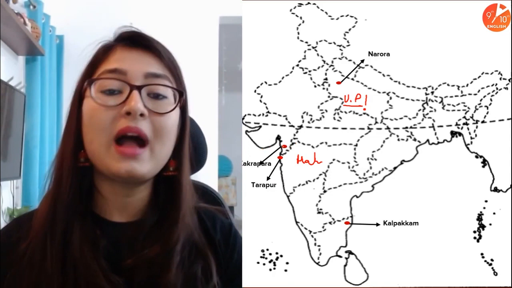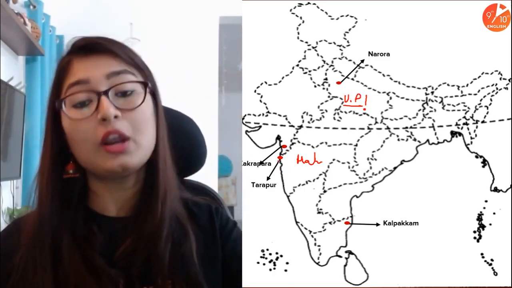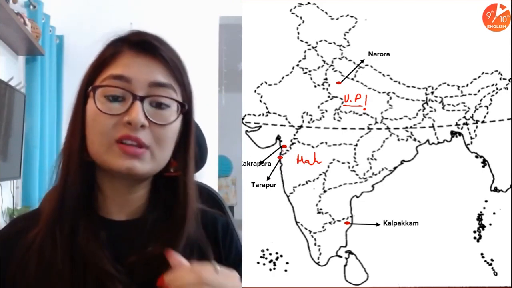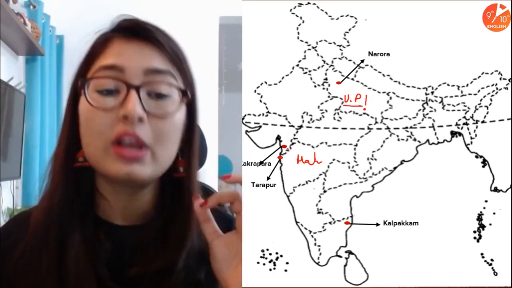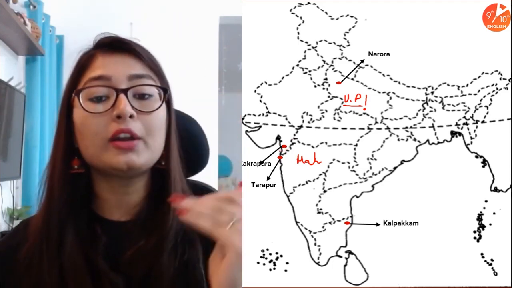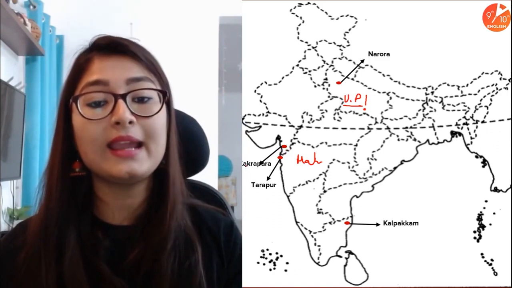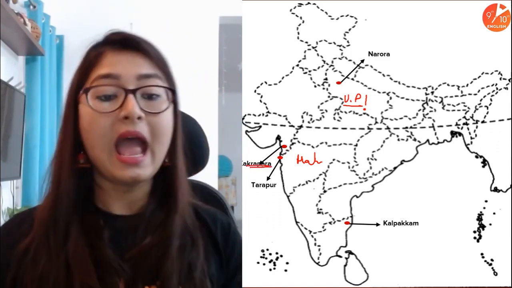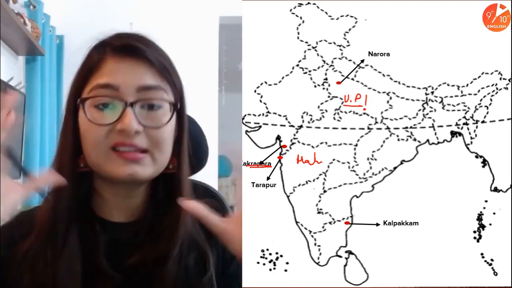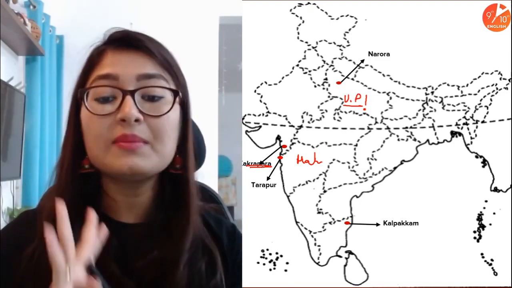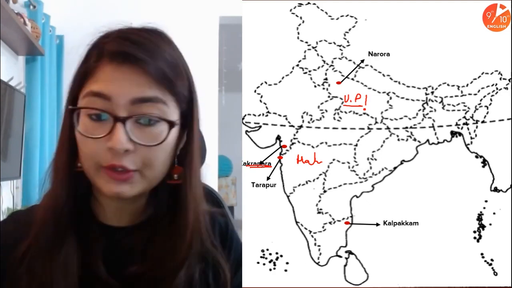So Kakrapara, as we saw, Maharashtra's northwestern corner was Tarapur, and because it is close by, this becomes the southwestern corner of Gujarat. So towards the border of Maharashtra and Gujarat, in Gujarat, the southwestern corner is taken by Kakrapara. And as I told you, there must be some resources nearby, and that's how you can remember it.